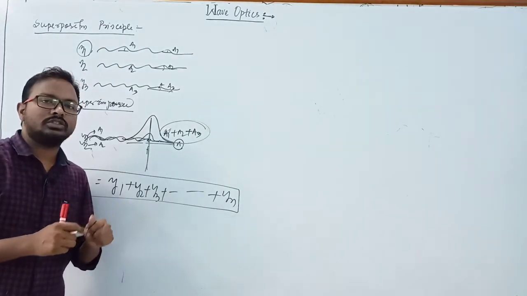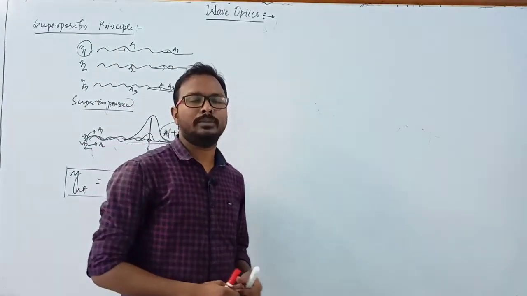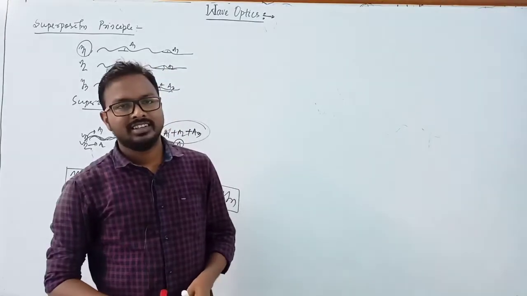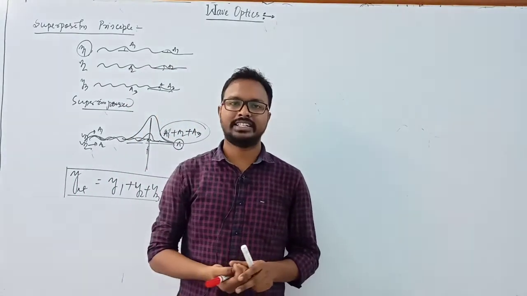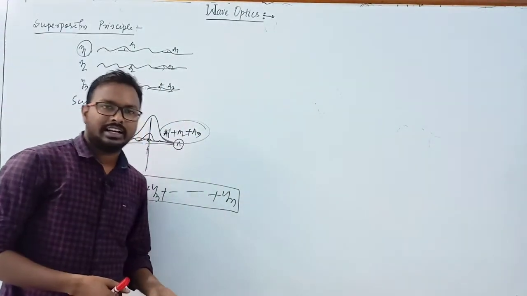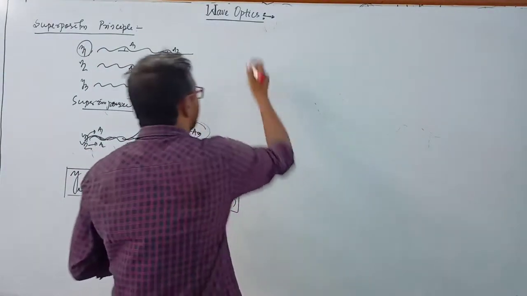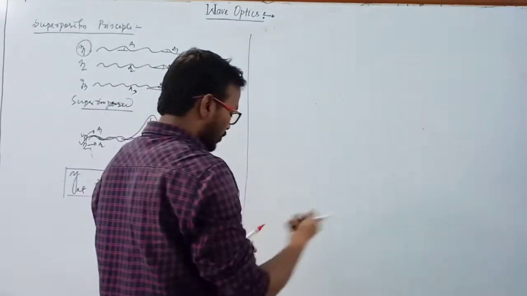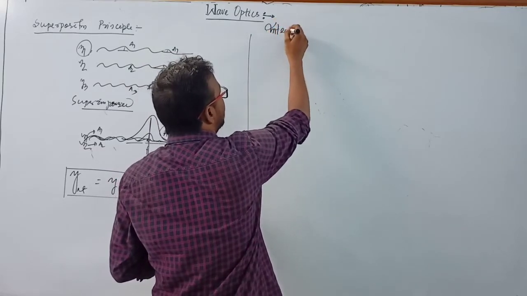You already know what interference is. Interference means the distribution of light, and we have to find where the point gives the maximum brightness and where the point gives the minimum brightness. So we have to find two important properties, that is the maxima and minima. By using this principle of superposition, we find the interference pattern.